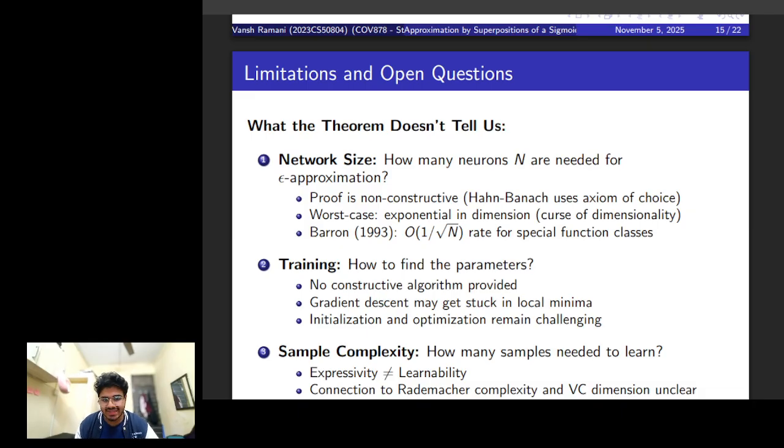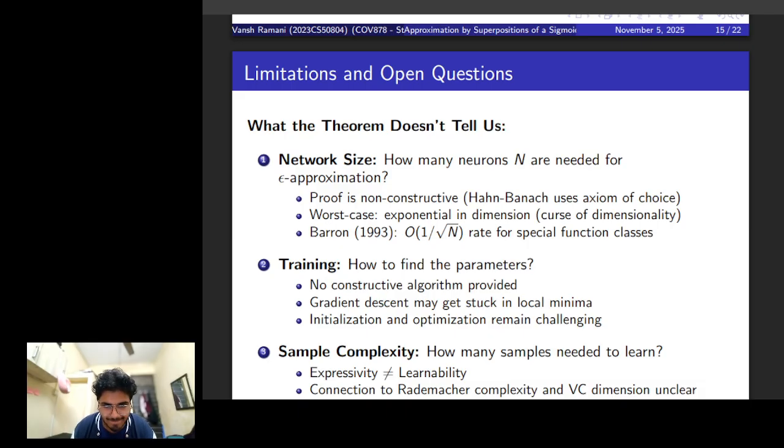It does not tell us how many neurons we would exactly need. In the worst case, this can grow exponentially with the input dimension, which is called the curse of dimensionality. Later in 1993, four years later, Barron showed that the number of neurons you need scales as 1 over root n for very special function classes.